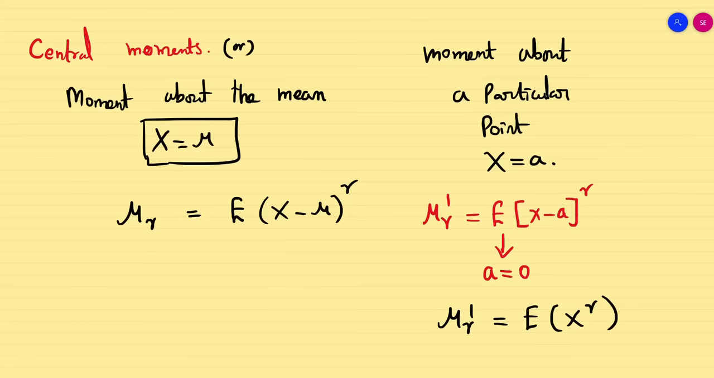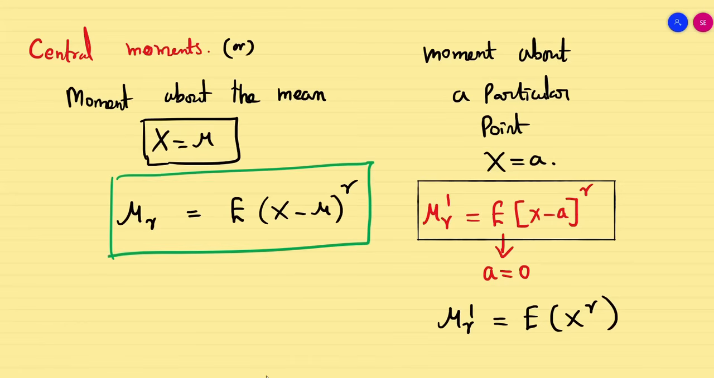Is it clear? So we have seen three types of moment. What are they? The first one is moment about the origin, that is x equal to 0, and the second one is moment about a particular point A, and we see the formula is this, and the final one is moment about the mean mu, so we take E of x minus mu whole power r. So these are all the three moments we are dealing with in this topic.